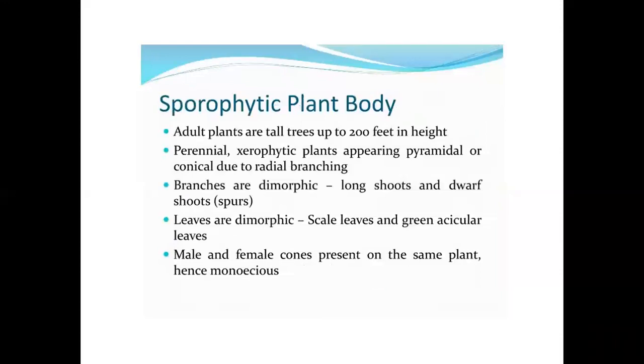Sporophytic plant body. Adult plants are tall trees up to 200 feet in height. Perennial xerophytic plants appear pyramidal or conical due to radial branching. Branches are dimorphic: long shoots and dwarf shoots, that is spurs. Leaves are dimorphic: scaly leaves and green acicular leaves. Male and female cones are present on the same plant, hence monoecious.